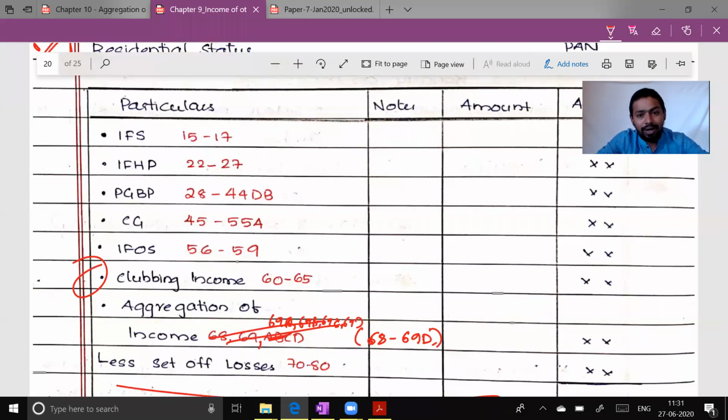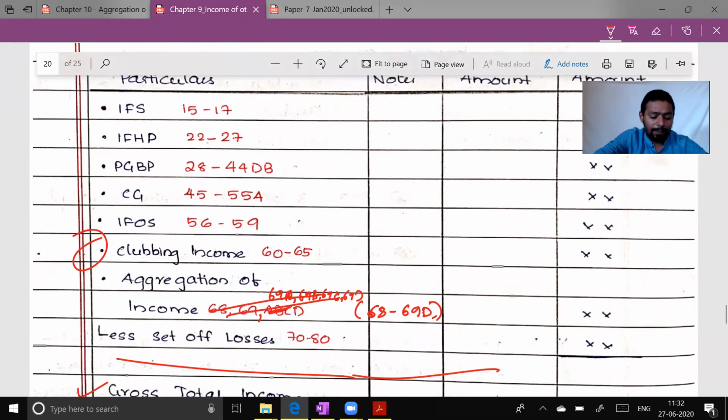Section 28 is the charging section. Section 29 gives the format to compute PGBP income. Sections 30 to 37 are the deductions allowable. Section 37 2B to section 43B are deductions disallowed with some special provisions. Section 44AA and 44AB are books of accounts and tax audit. Section 44AD is presumptive income for business, 44ADA presumptive income for profession, 44AE presumptive income for transporter. So this is how we have finished the PGBP chapter.